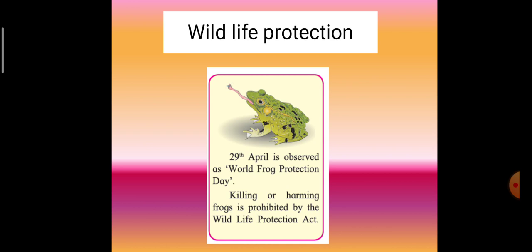So children, in this chapter, we have learnt about adaptations. Adaptation in plants, adaptation in animals, and you have also studied about classification of plants and animals. So, read the textbook, go through it and underline the words which are new for you.